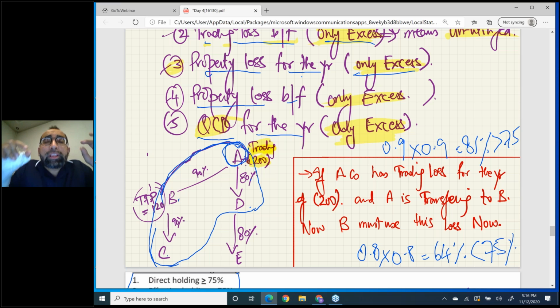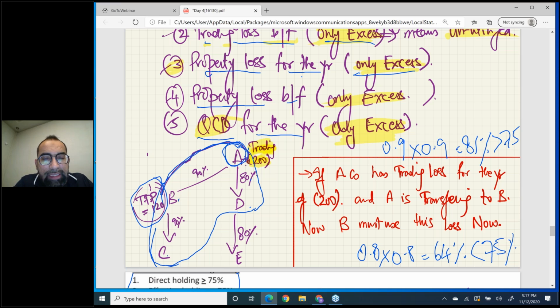Now, which profit will the claimant company set off? That is TTP. Again, I repeat, sorry. The surrendering company will give away its five losses, the five things which we just studied, and those 5 things will come to the claimant company, and those 5 things will set off the claimant company's TTP, not total profit. TTP, taxable profits.